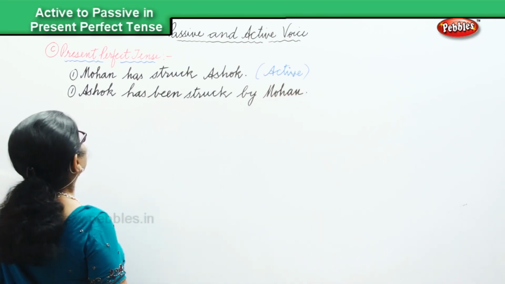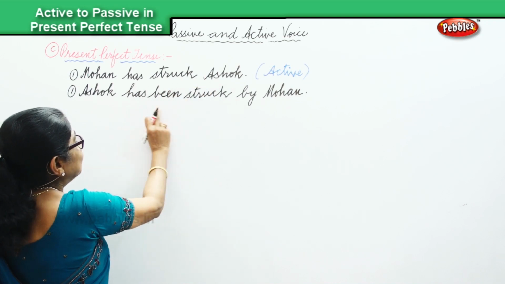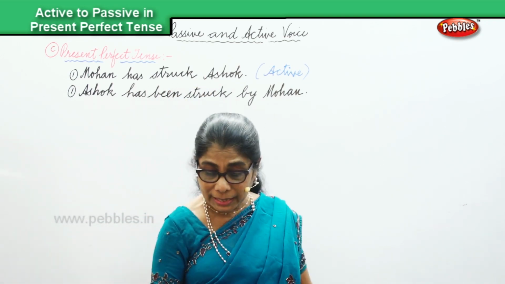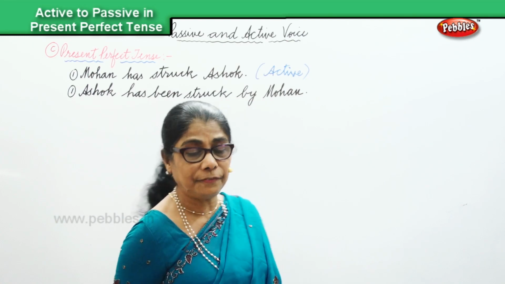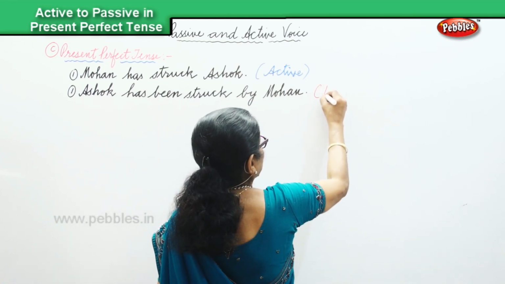In the present perfect, Ashok has been struck. By whom? By Mohin. That is in the passive voice. Very good. Passive.